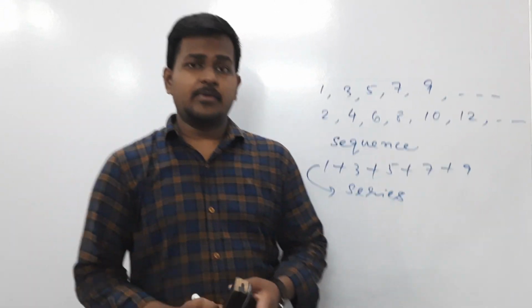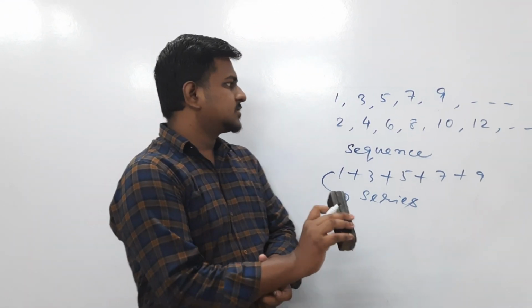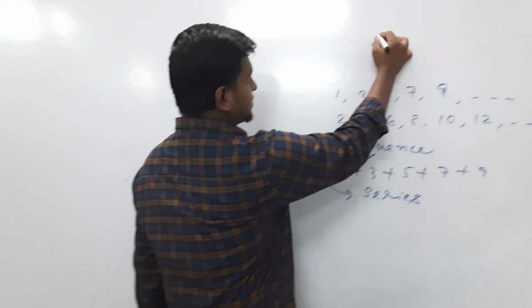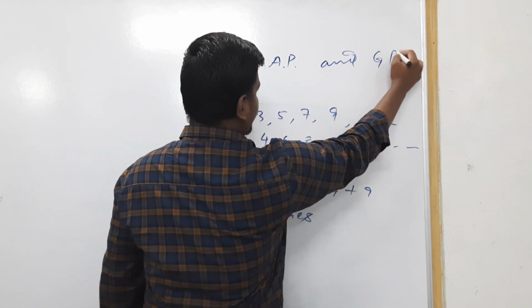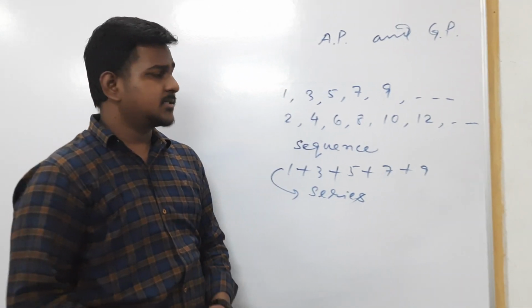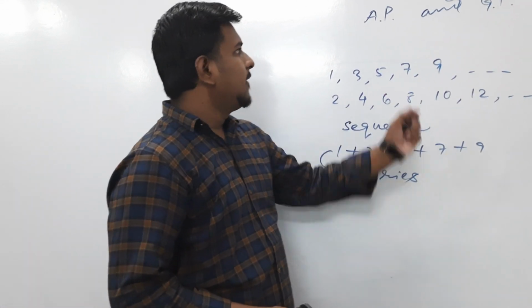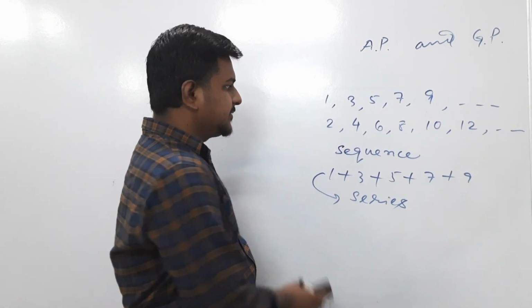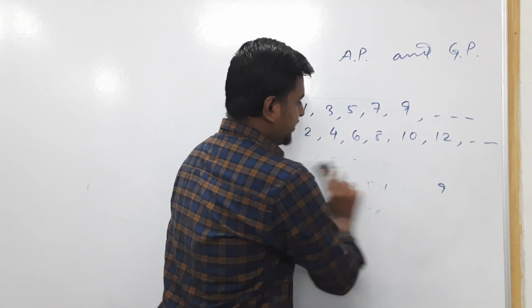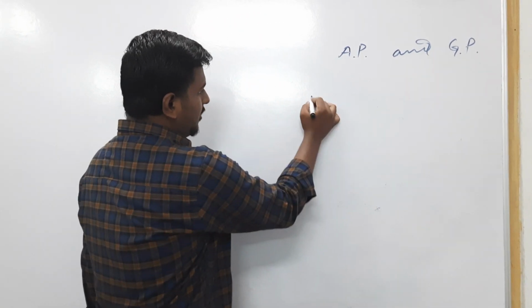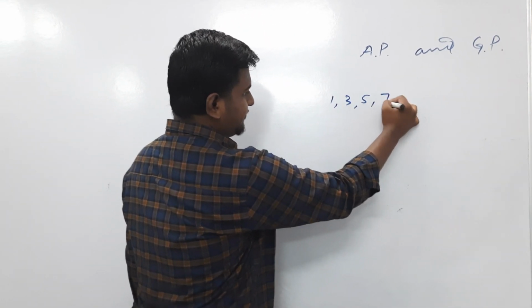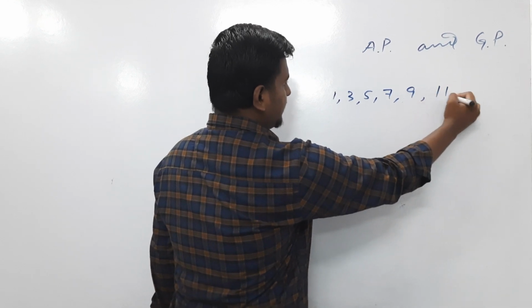There are two types of sequences generally. The sequences we'll study today are arithmetic progression and geometric progression. This is a basic, introductory class. So let us discuss arithmetic progression first. What is the arithmetic progression? Let us take again that example of 1, 3, 5, 7, 9, 11, etc.